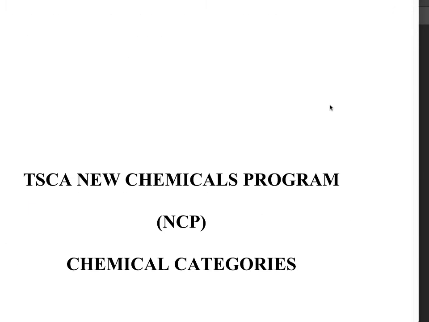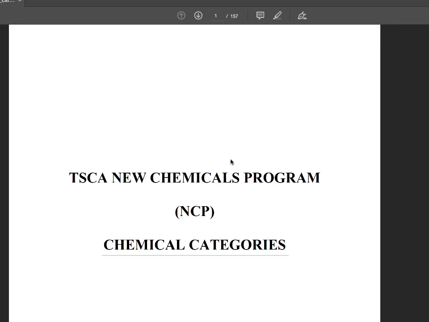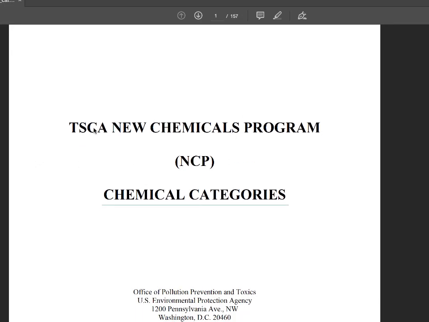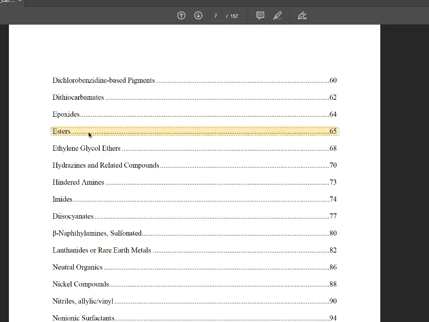I created a version with some links in it, and it looks like this. It says the Toxic Substances Control Act New Chemicals Program chemical categories. I created a link here. We looked up esters because methyl soy is an ester. So we look at ester, and this is the page 65 that they're referencing in this document.